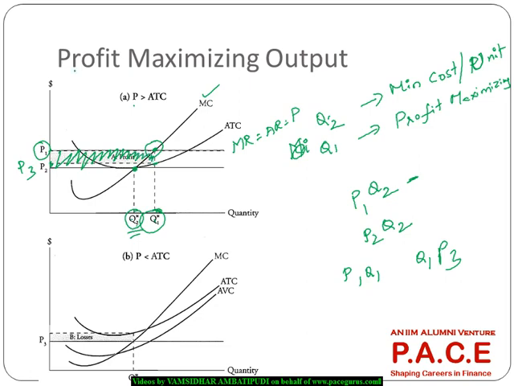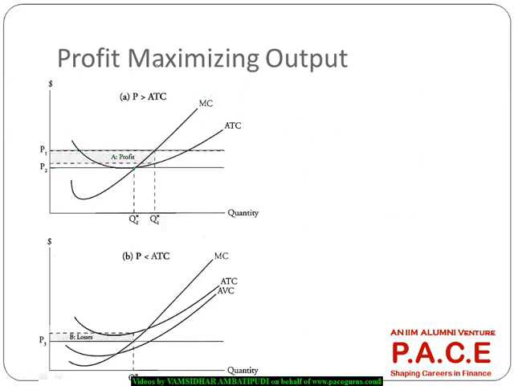This is the region of maximum profit which the firm is going to make. Look at this, straightforward. Two things to remember here. Profit maximizing output: if the question is about profit maximizing output, always check where the marginal cost is equal to marginal revenue. If the price is horizontal, marginal revenue is always equal to average revenue, equal to price.